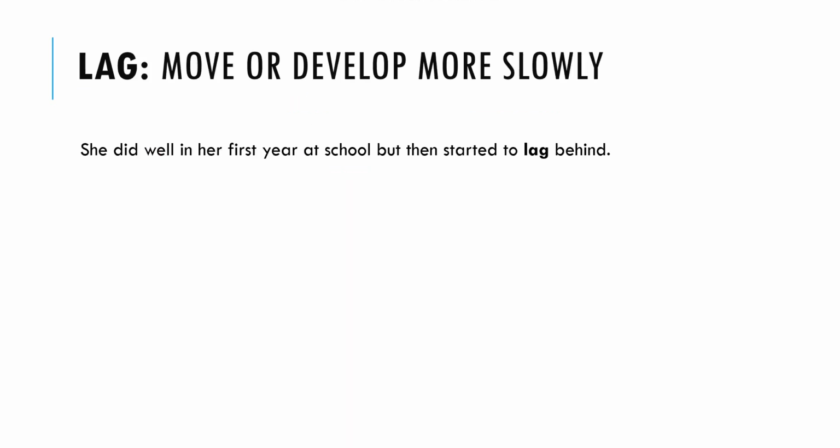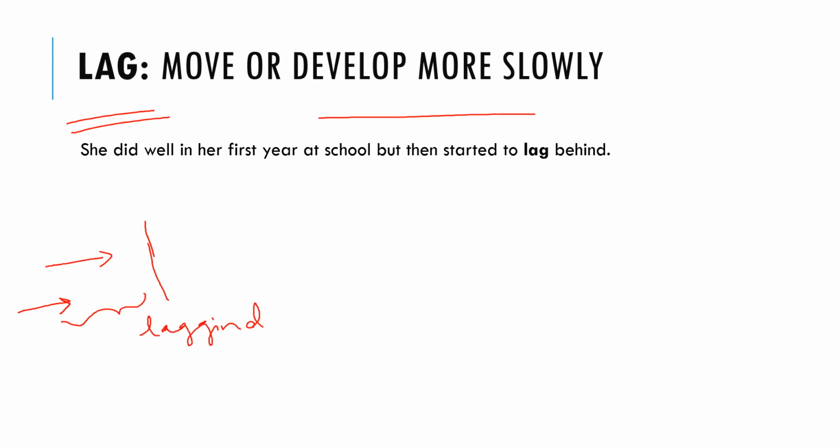The next word is lag. It's like moving or developing more slowly. It's like something is lagging behind. If you are doing your duty and someone else is doing theirs, and it's taking a longer amount of time, that means the person is lagging by that amount of time. So lagging means things are going very slowly.